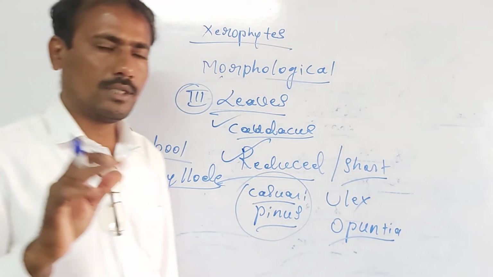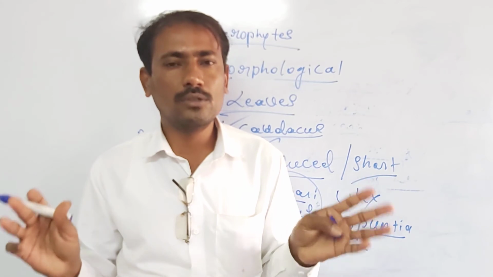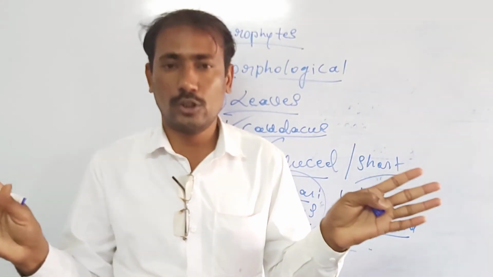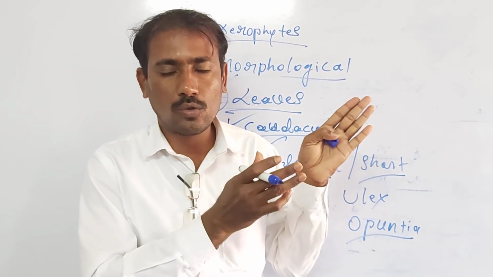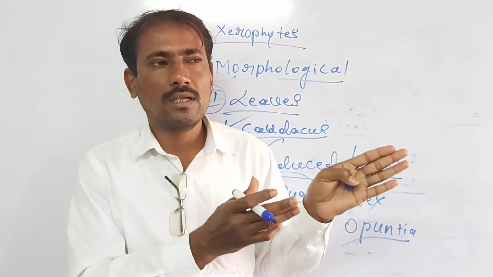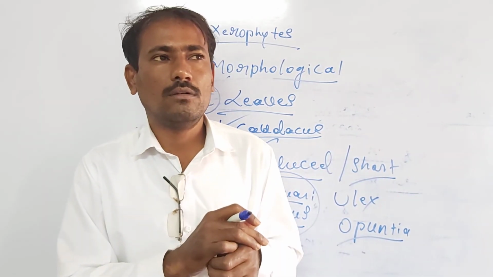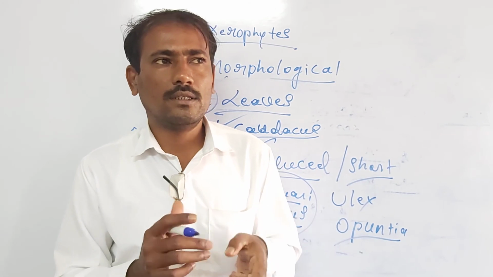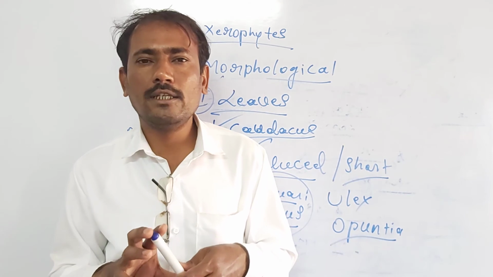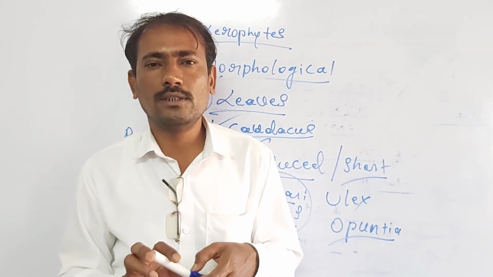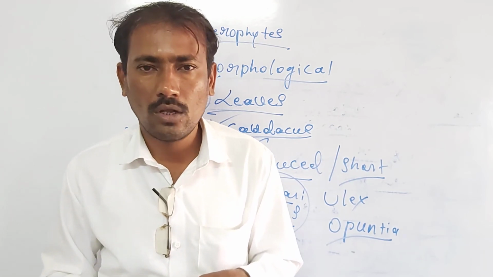So this is about the various external morphological adaptive characters of xerophytes: about the root and root system, about the stem, and about the leaves. Other than these, in many of the xerophytes, certain highly specialized morphological adaptive characteristics are also observed.